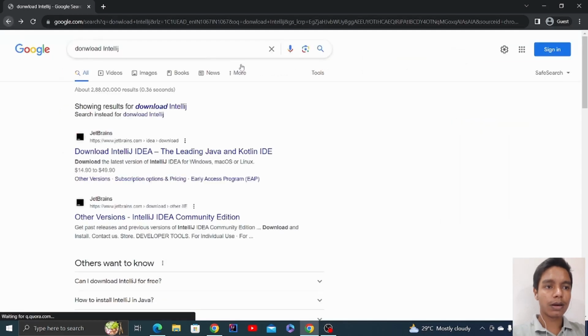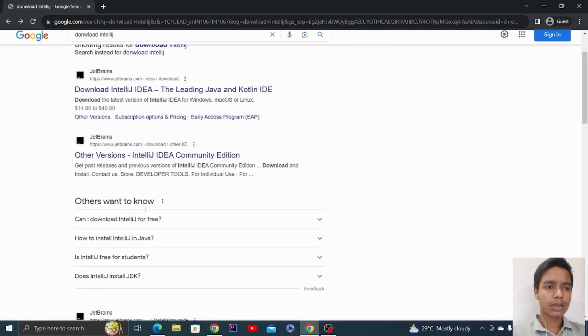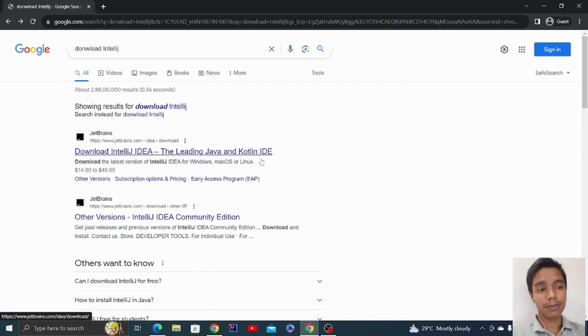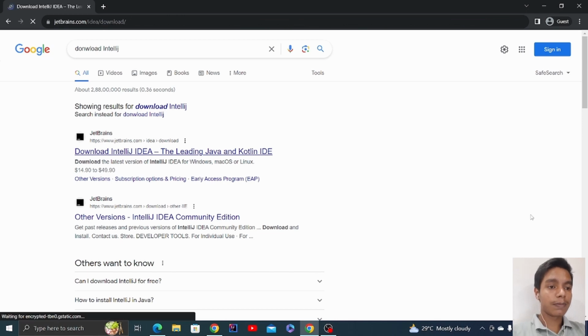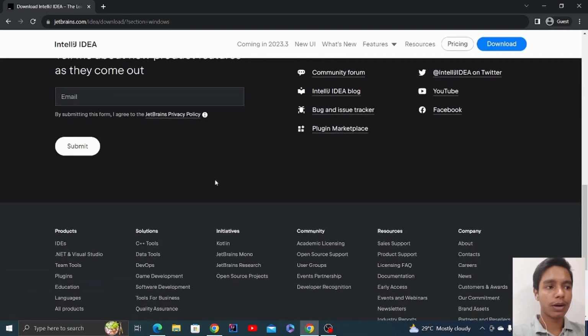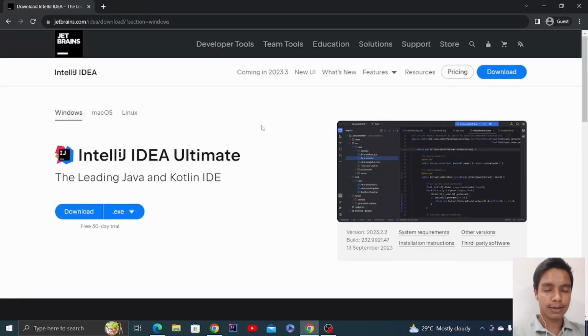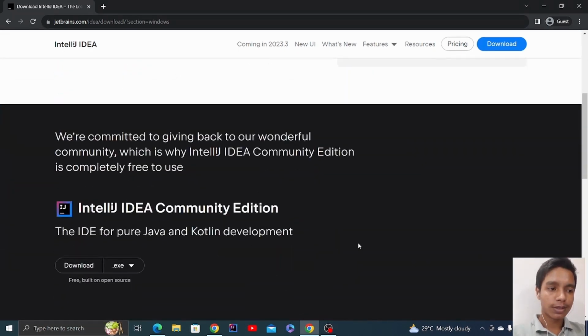When you search for download IntelliJ, the first website that appears is where you can download it. You need to download IntelliJ as per your operating system. If you are on Windows, I'll show you how to download it for Windows, and if you are on another OS, you can download it as per your OS. On this page, you need to download the community version.